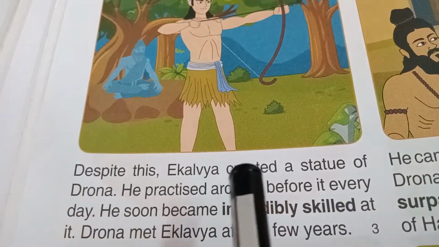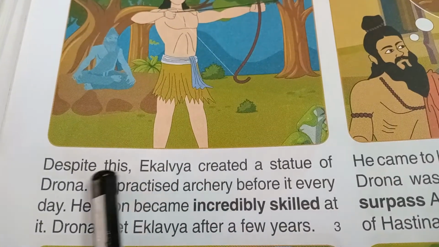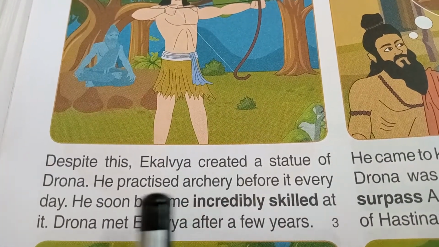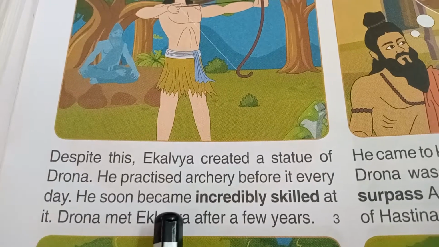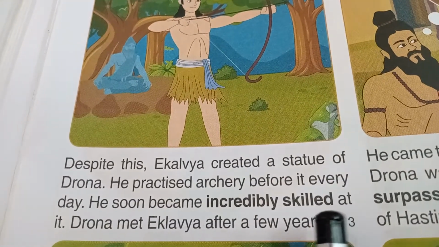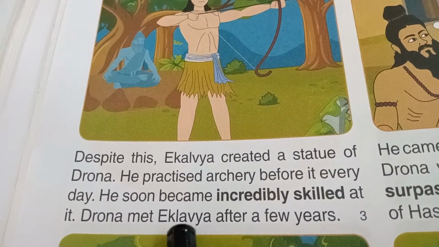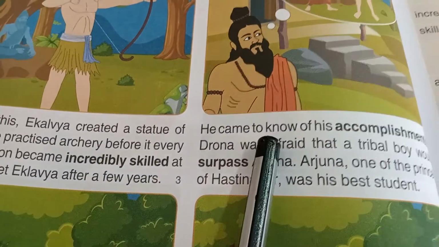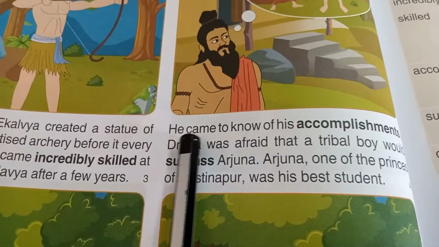Despite this, Ekalvya created a statue of Drona. He practiced archery before it every day. He soon became incredibly skilled at it. Drona met Ekalvya after a few years. He came to know of his accomplishments.